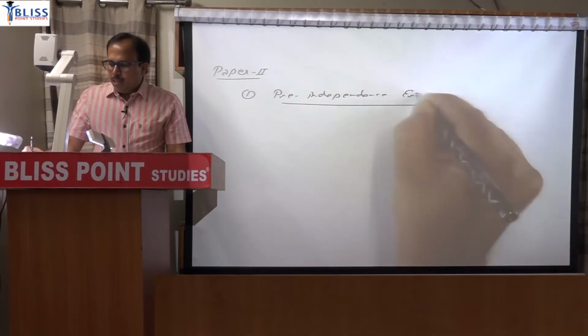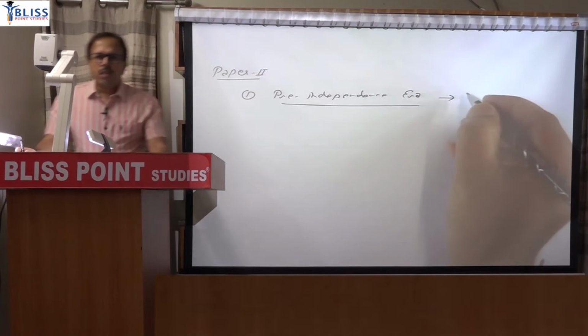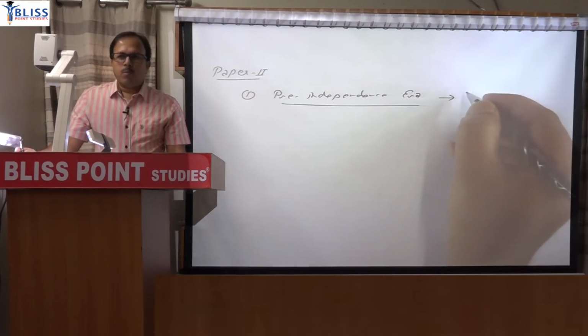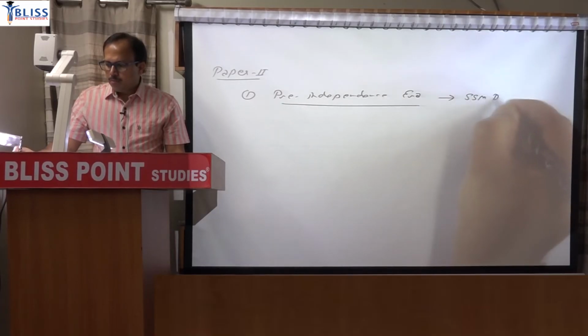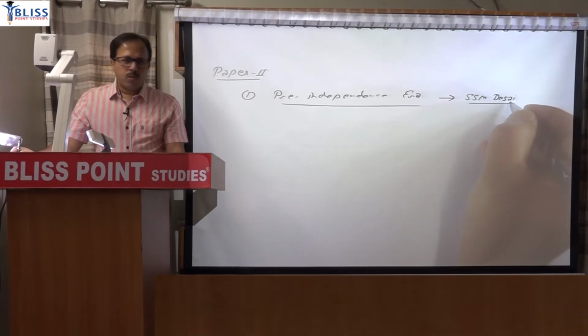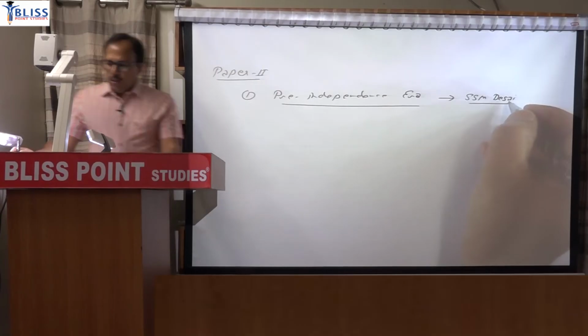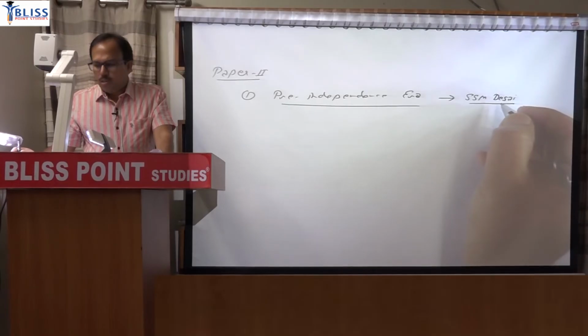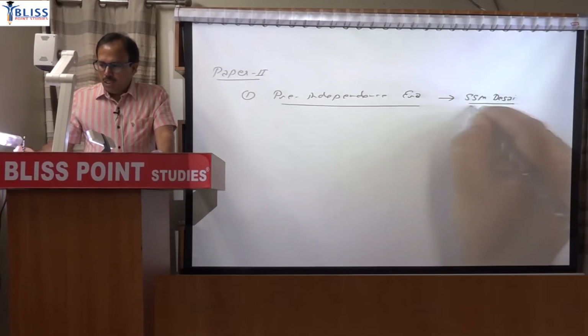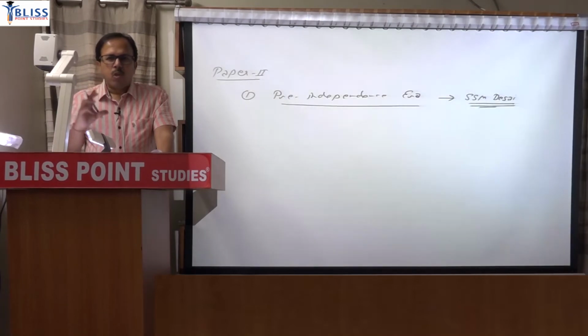For this pre-independence era, there are various books. Popularly Tirthankar Roy, Irfan Habib, people are reading their books too. But I will say SSM Desai, Economic History of India. You will find a scanned copy of this book in your portal. It is not included in the study material, but it is uploaded there. In the study material, you will be getting certain chapters of Tirthankar Roy, Irfan Habib and other sources. This is an easy book, I will say. It is a short book, usually you can go through it, but always prepare notes.